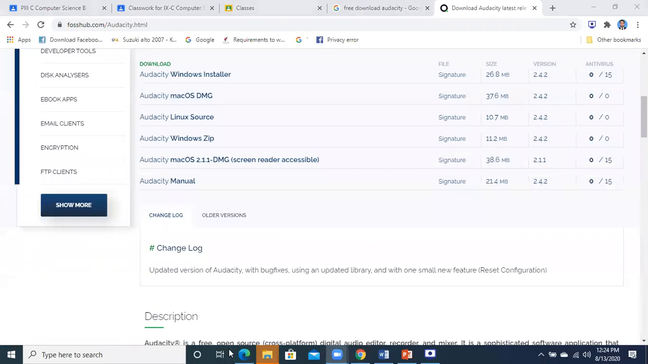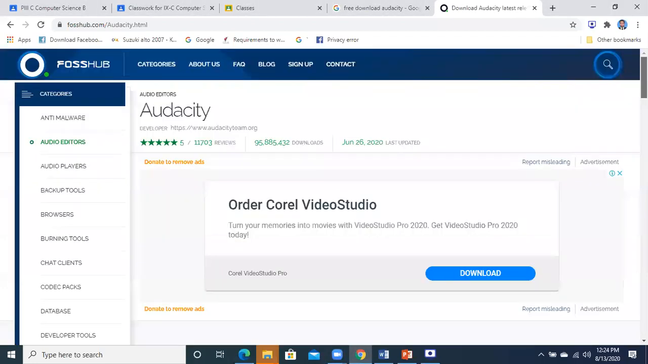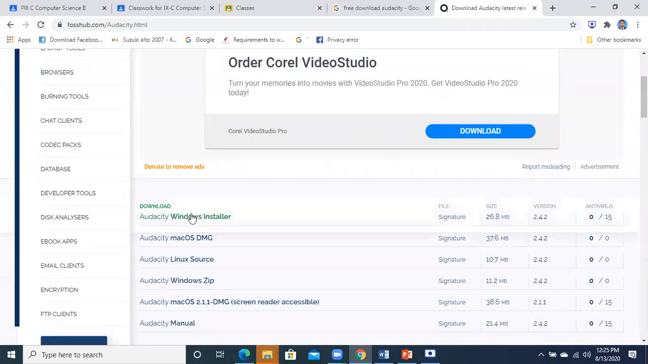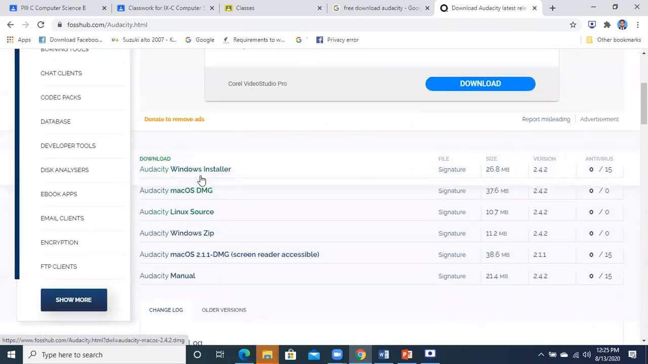Junaid Khurshid, you want to ask something? Yes, Junaid. Sir, where is the download button? Achha, over here, you can see that, just a minute. Here are the links, you know, Windows installer, Mac installer. So you will click on the Audacity Windows installer. When you click on it, it will start downloading.